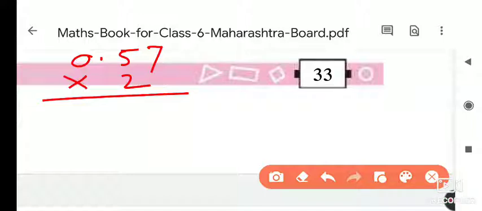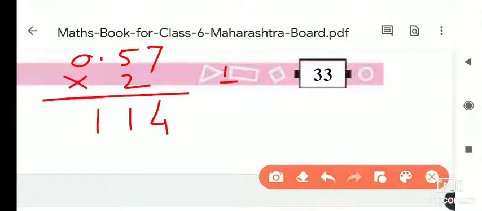0.57 into 2. So first of all we will do the multiplication. So 2 sevens are 14. So I will write 4 here. 1 is carry. I will write it here, otherwise keep it in your mind. Next, 2 fives are 10, and 10 plus this 1 is equal to 11. Okay, so again 1 carry. 2 into 0 is 0, and 0 plus 1 is equal to 1. So the answer is 114.